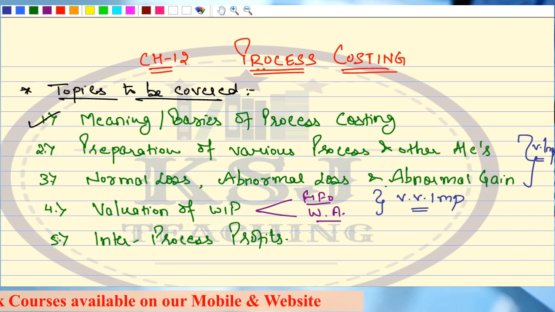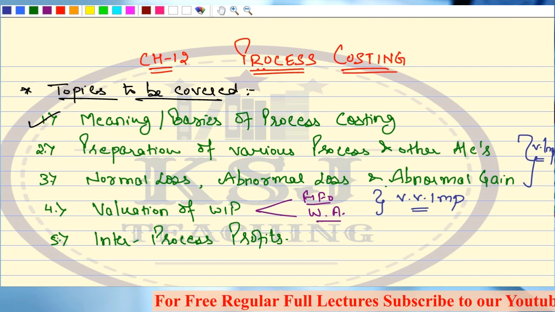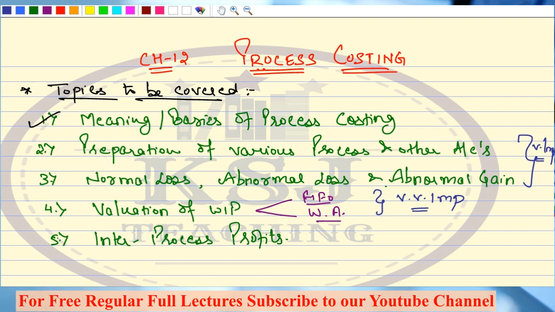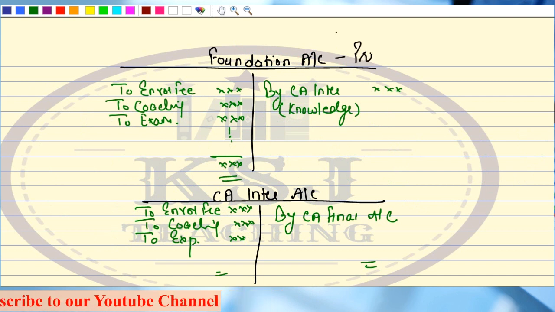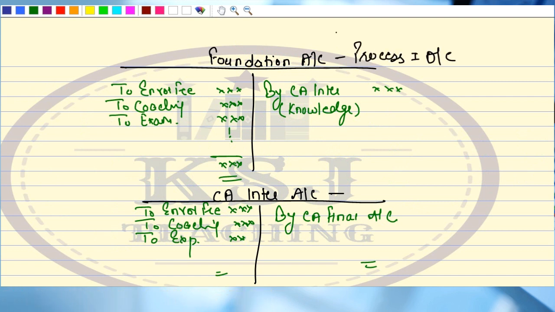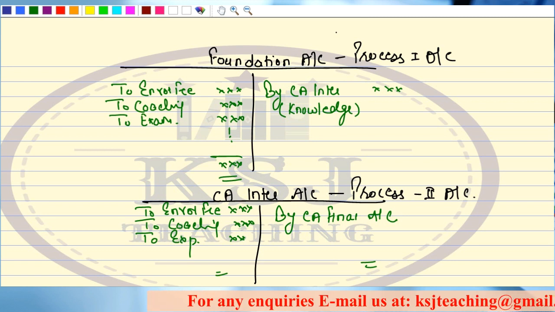Now in the next lecture, we are going to study topic number 2, that is, preparation of various process and other accounts. I'm going to discuss the proper formats in which you are going to prepare the process accounts, right? Now you understand that we need to prepare the process account. Like I have prepared this foundation, this is one process account. We call it the process 1 account. Right? This is CA Inter. We can call it the process 2 account. Right, so this is how we have to prepare the process accounts.